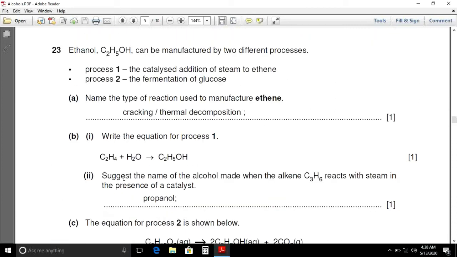Now students, question number 23. Ethanol C2H5OH can be manufactured by two different processes. Process 1 is the catalyzed addition of steam to ethene, and process 2 fermentation of glucose. Name the type of the reaction used to manufacture ethene. Cracking of higher hydrocarbons present in crude oil fractions. Hydrocarbons of high molecular mass break into smaller molecules. In this process, ethene and hydrogen are obtained.